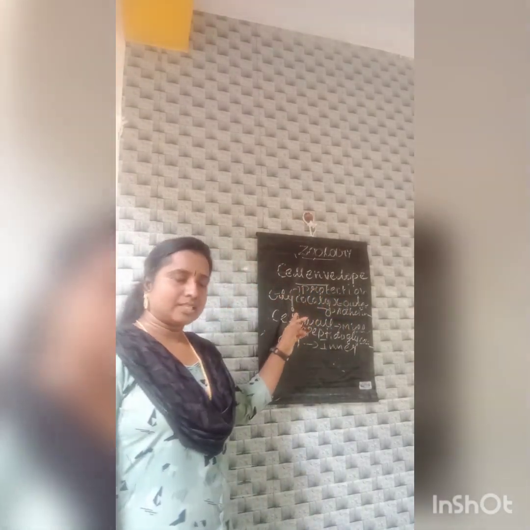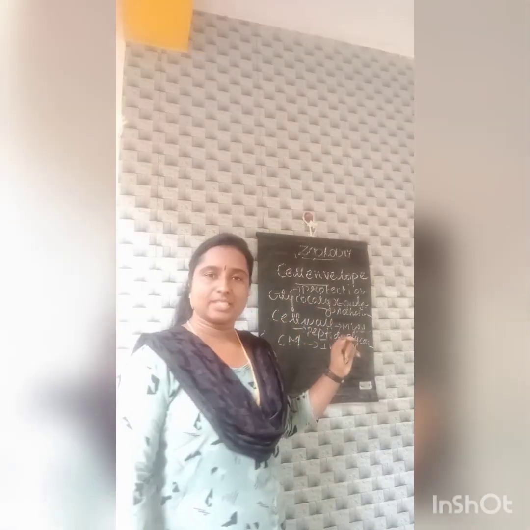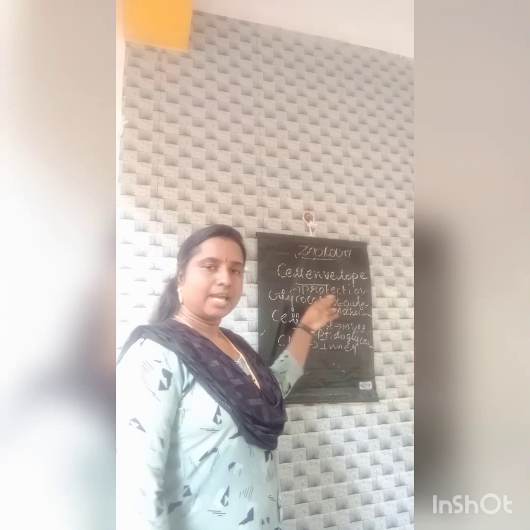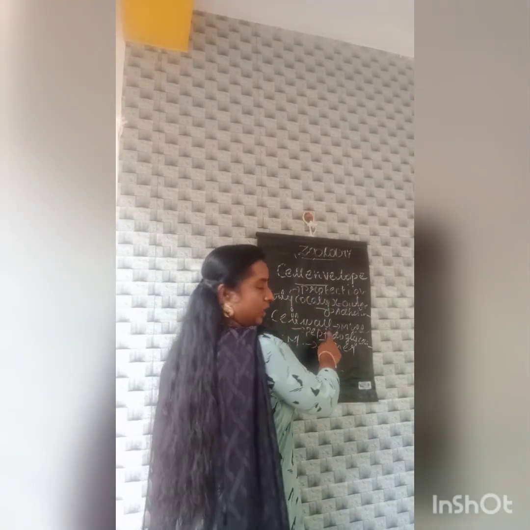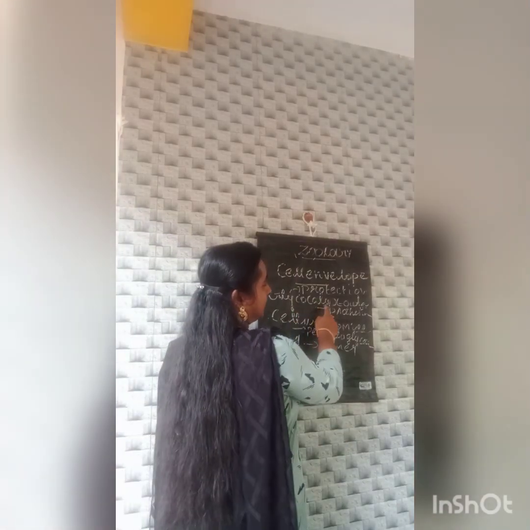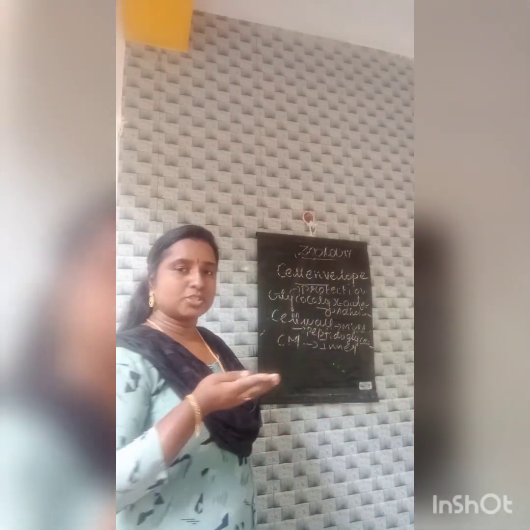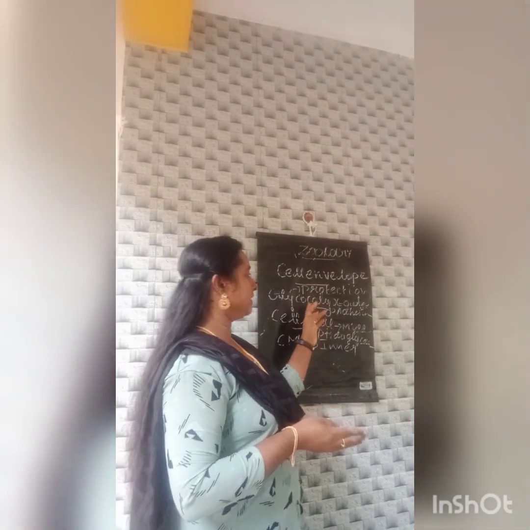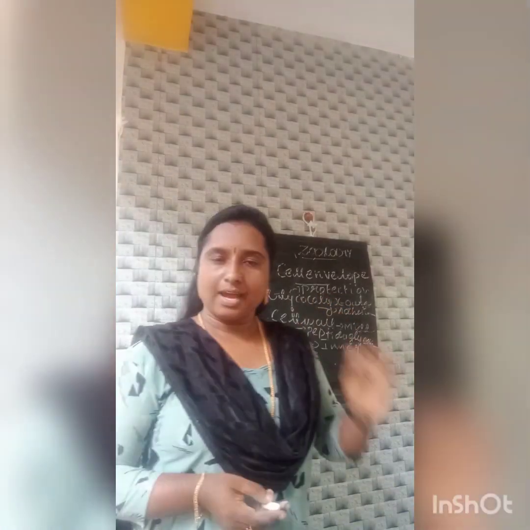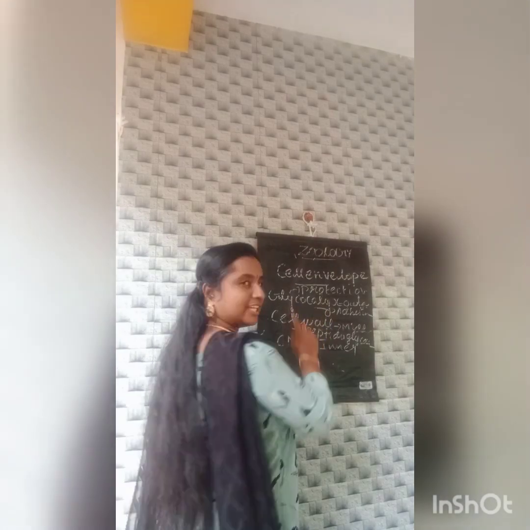In the 3-layered structure, the first layer is the glycocalyx, which is the outer covering. The middle covering is known as the cell wall, and the inner covering is known as the cell membrane. So what are the main functions of the glycocalyx? The main functions are protection and adhesion.